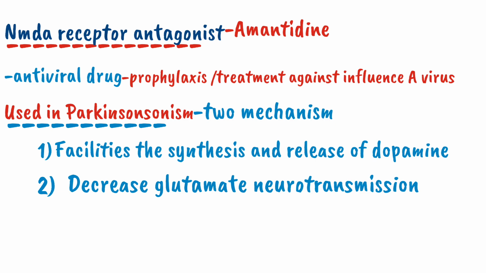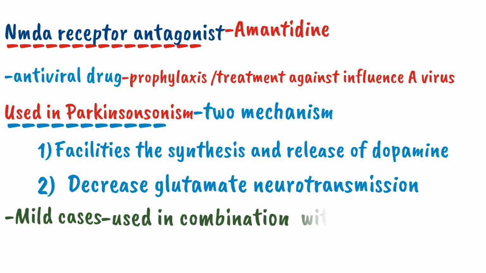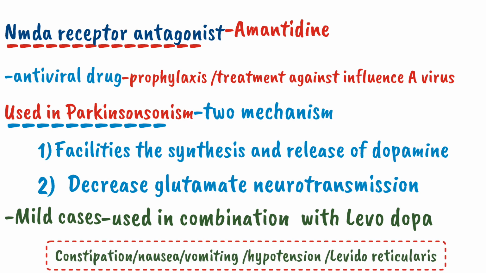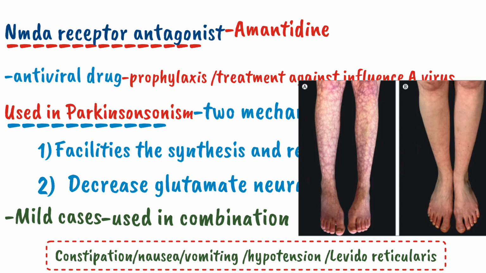These NMDA receptor antagonists are used in mild cases, and are usually used in combination with levodopa. The side effects of amantadine include constipation, nausea, vomiting, hypotension, hallucination, and livedo reticularis. Livedo reticularis is discolored patches on the skin. So it was all about the anti-Parkinson drugs which influence the dopaminergic system.